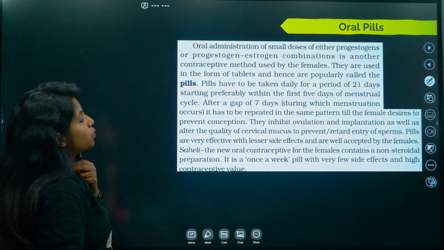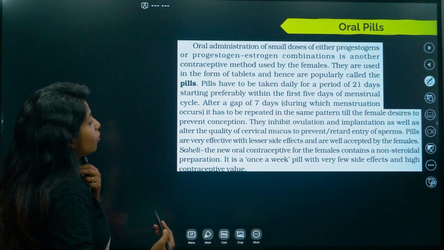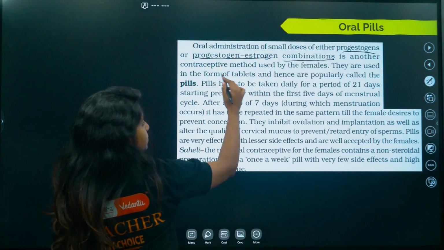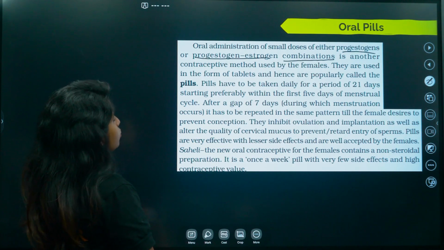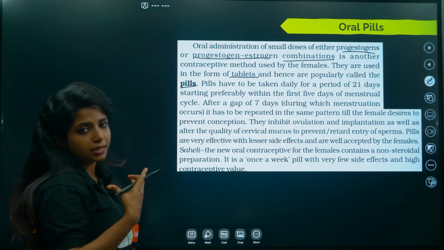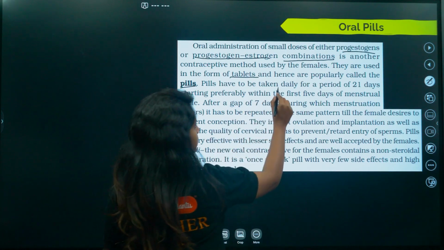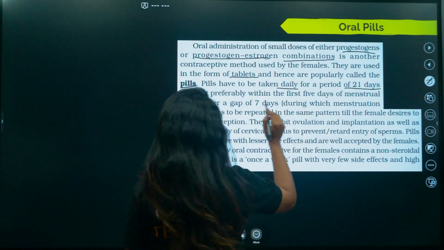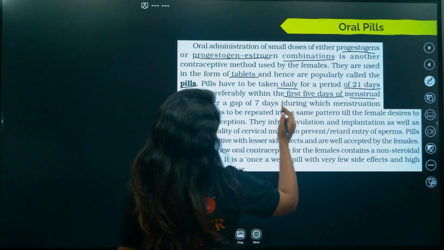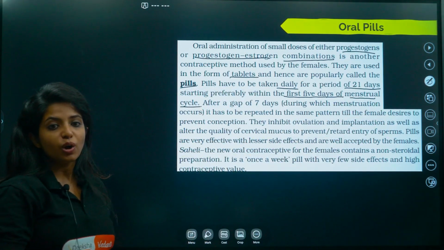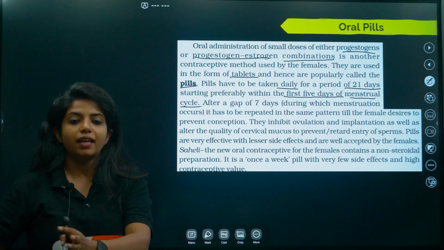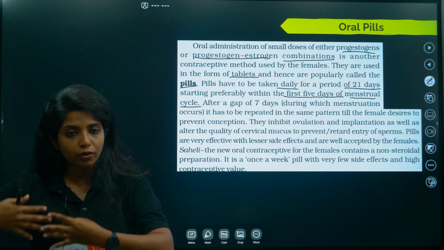Oral administration of small doses of either progestogens or progestogen-estrogen combinations is another contraceptive method used by the females. They are used in the form of tablets, and hence are popularly known as what? Pills. Pills have to be taken daily, as I said, for a period of 21 days, starting preferably within the first 5 days of the menstrual cycle. So after the menstruation happens, you begin it and then you stop it again so that the menstruation could happen.